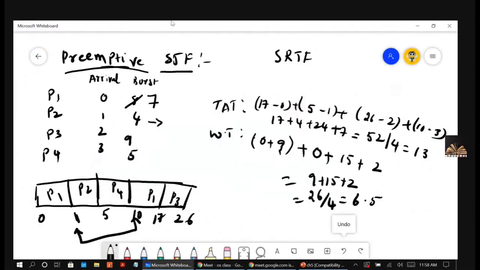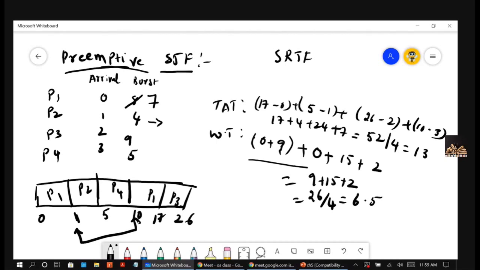Why not? See. So here the problem is only with the waiting time of P1. Why? Because P1 was taken out in between. Initially, P1 arrived at 0 and it was given the CPU at 0. But when it was given to the CPU, it was preempted, taken out of the CPU at the time of 1. And again it got the CPU at time 10. So in between, P1 waited, right? That is the reason I have written 0 plus 9 for P1.